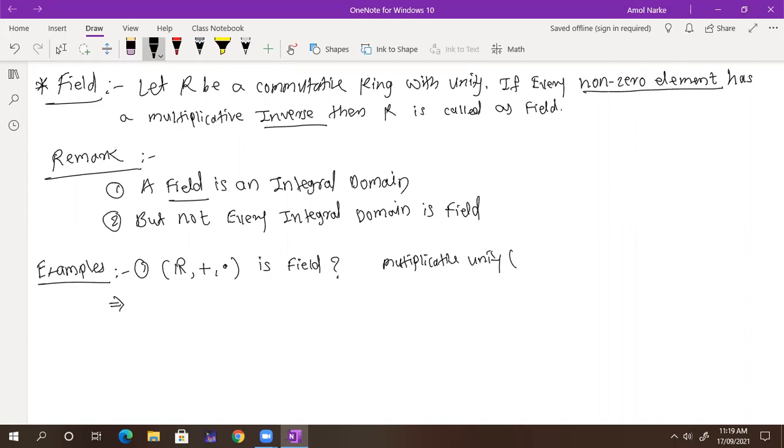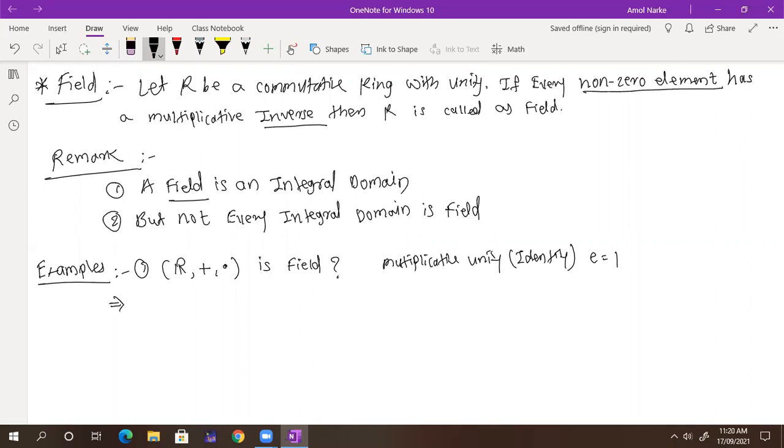Unity is nothing but the identity. What is it? It is 1. Correct. So now it is a commutative ring. We know that it is a commutative ring with unity also, where e is equal to 1.